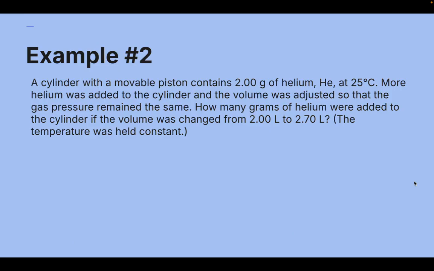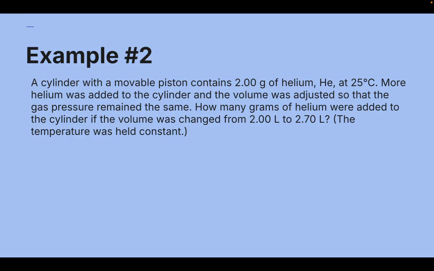For example number 2, this one's a little more complex. We have a cylinder with a movable piston. So that's just a movable lid basically. It contains 2 grams of helium at 25 degrees Celsius. More helium was added to the cylinder, and the volume was adjusted so that the gas pressure remained the same. How many grams of helium were added to the cylinder if the volume was changed from 2 liters to 2.7 liters, assuming the temperature was held constant?